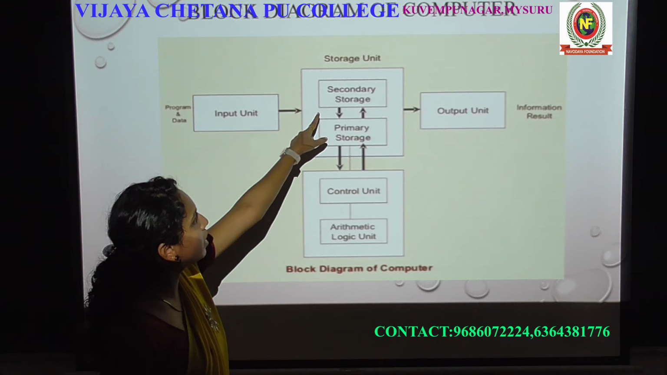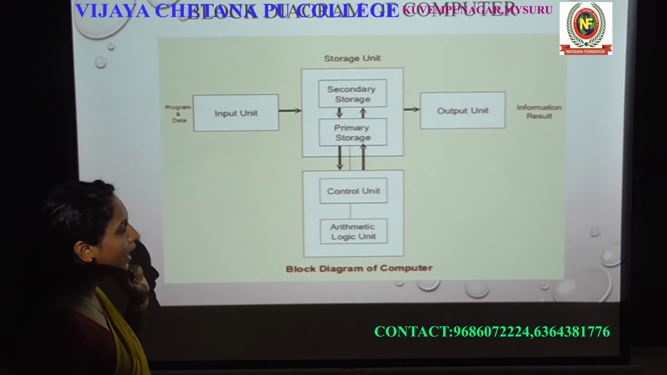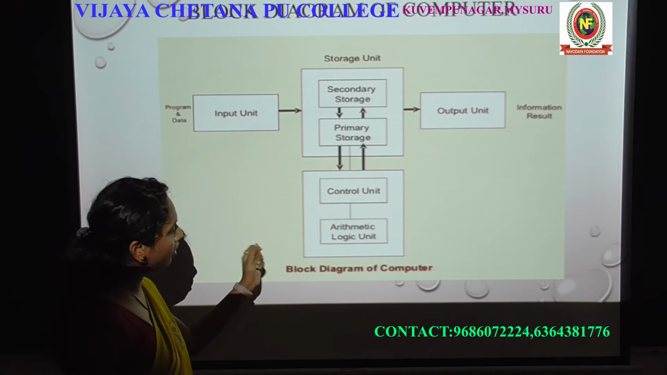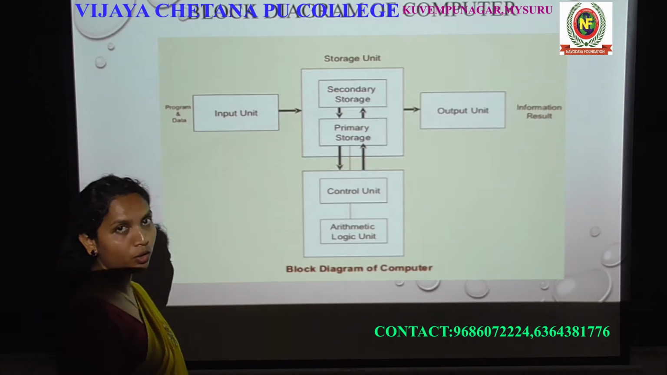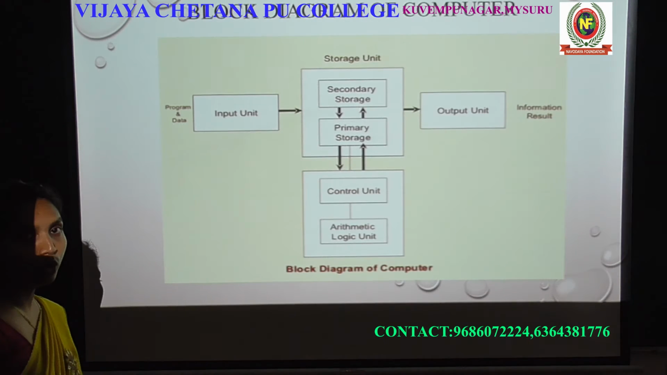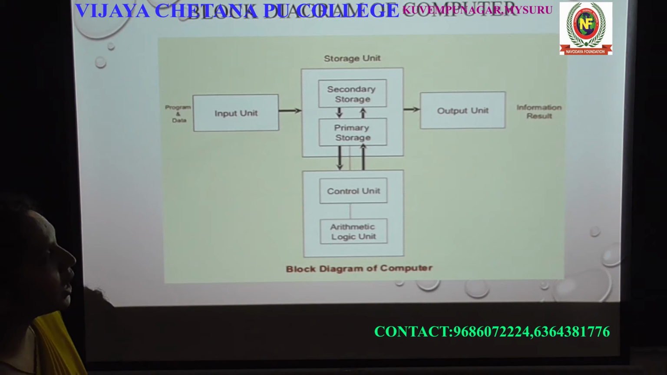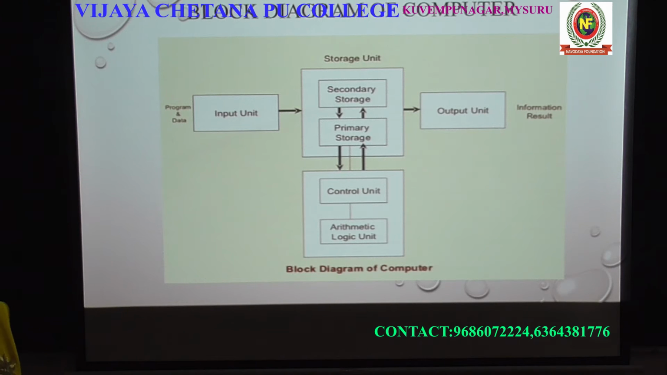In the storage unit we have two different storages, the secondary storage and the primary. And next here we have the CPU. This CPU contains the control unit and ALU. And the next one is the output unit. In the output unit, what will you get? You will get the information result. Let's see how the computer works.